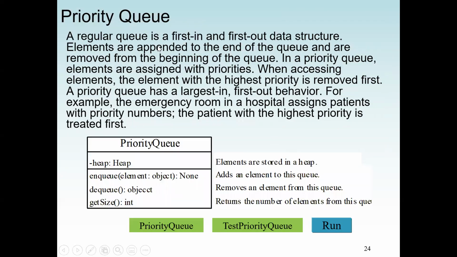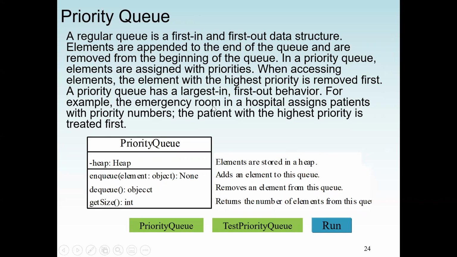Now, a regular queue is a first in, first out data structure. Elements are appended at the end of the queue and are removed from the beginning of the queue. But with a priority queue, elements are assigned priorities. So when accessing elements, the element with the highest priority, as we said earlier, is removed first. So a priority queue has a largest in, first out method.